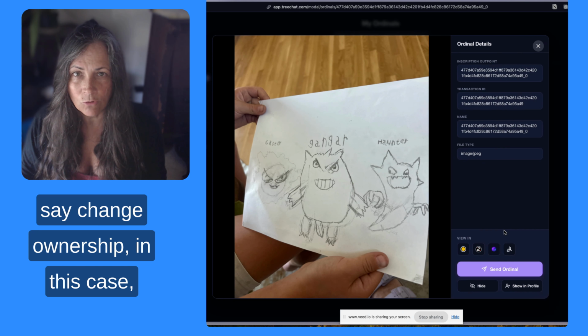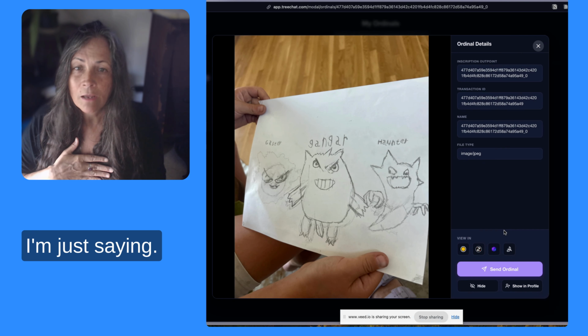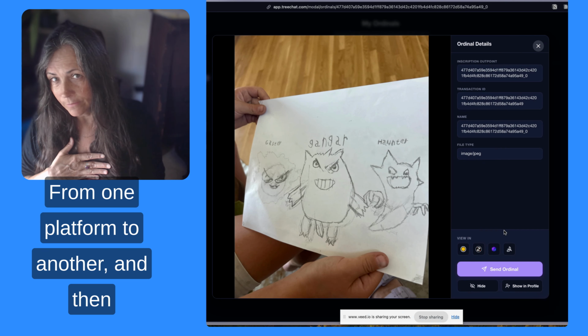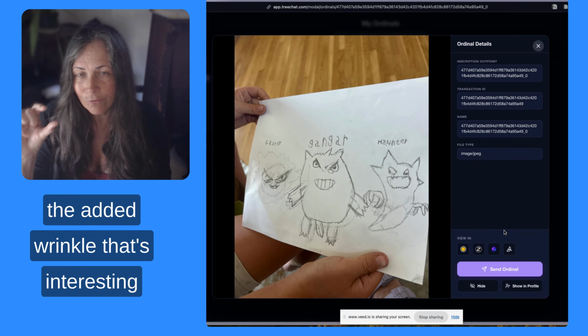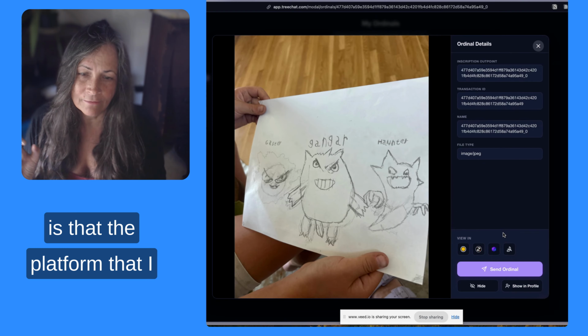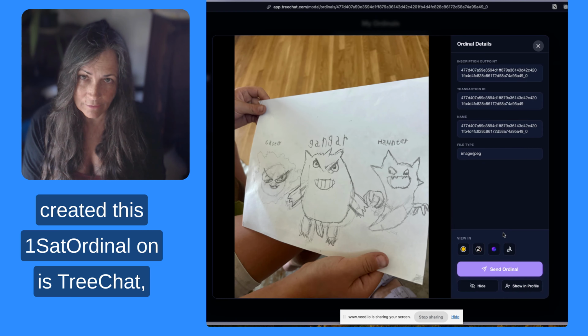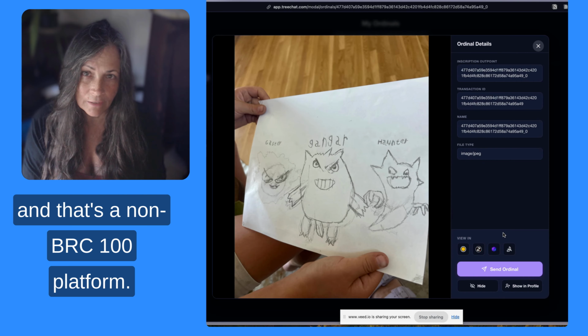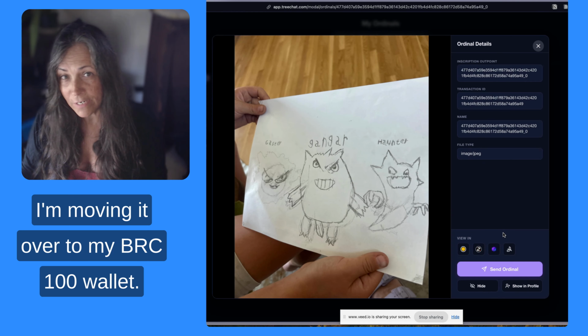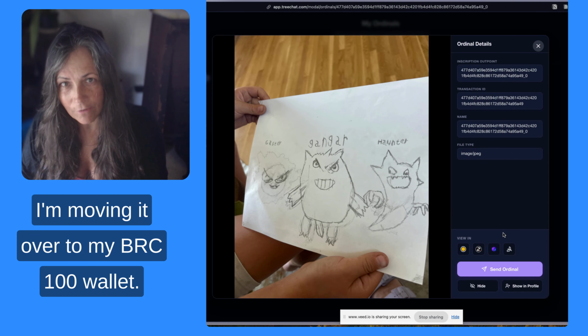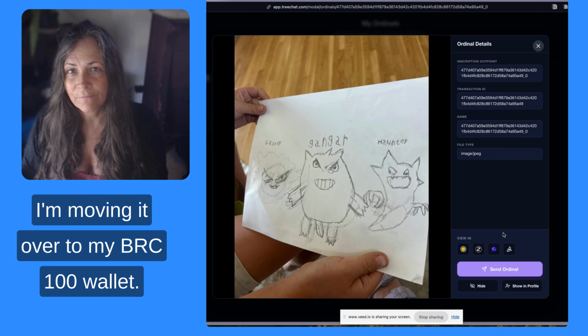And when I say change ownership, in this case, I'm just saying from one platform to another. The added wrinkle that's interesting is that the platform that I created this ordinal on is TreeChat, and that's a non-BRC-100 platform. I'm moving it over to my BRC-100 wallet.